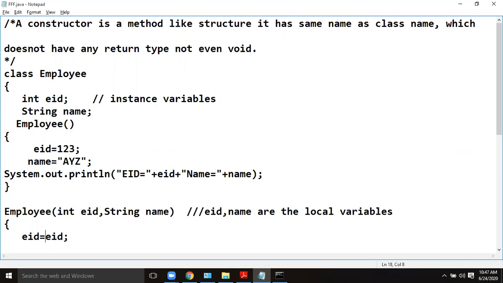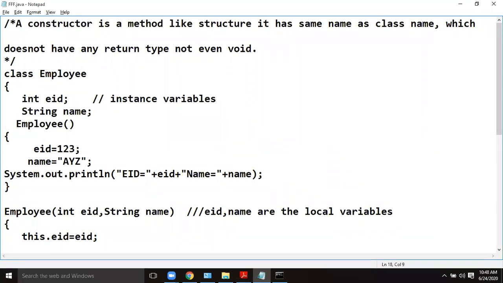An instance variable can be referred to or accessed with the keyword this. We can use this keyword to refer to the instance variable when the instance variable name and local variable name are the same, name and type.